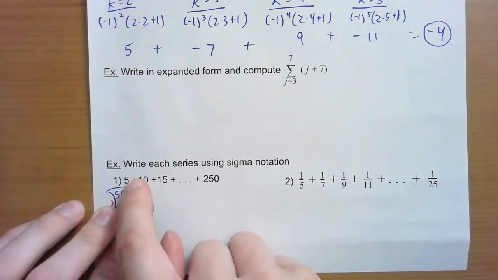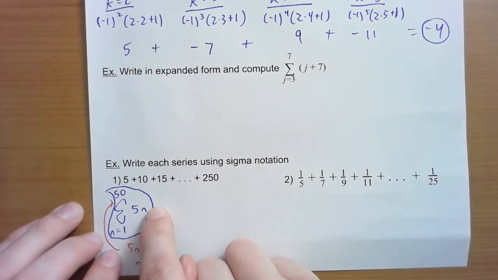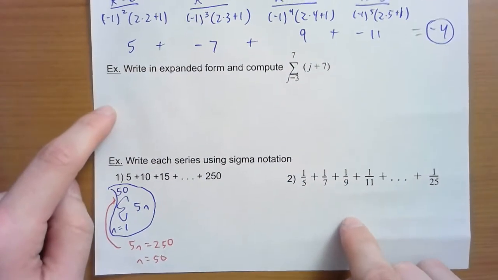Again, here the pattern was plus 5, plus 5, plus 5. Repeated addition turns into multiplication. Repeated multiplication would turn into an exponent. Okay. So why don't you go ahead and see what you can do with these last couple problems here.